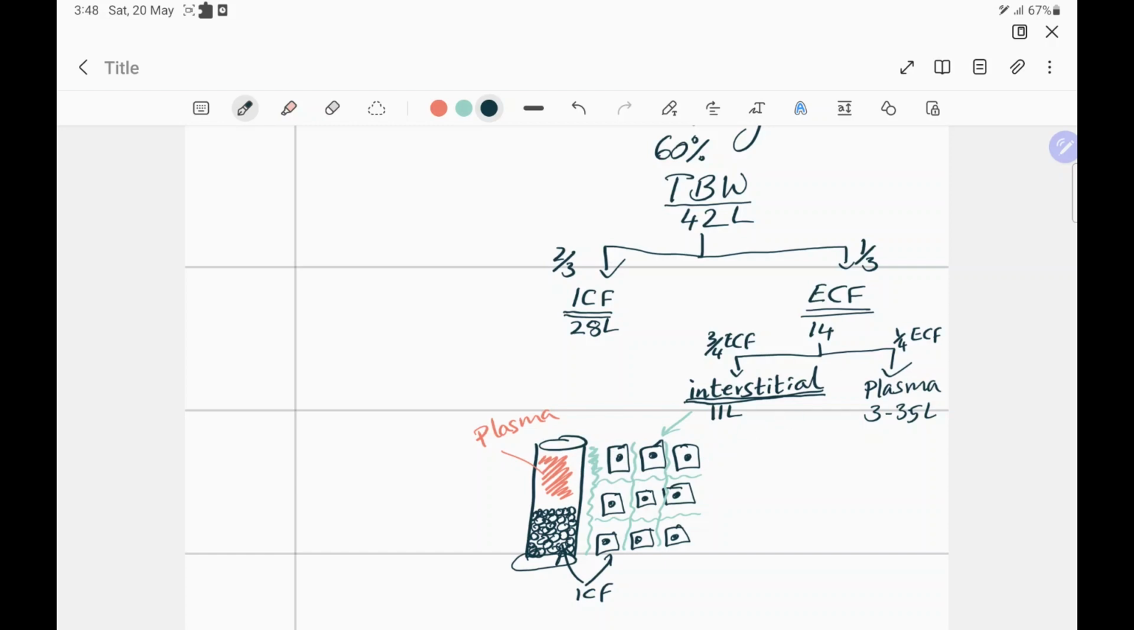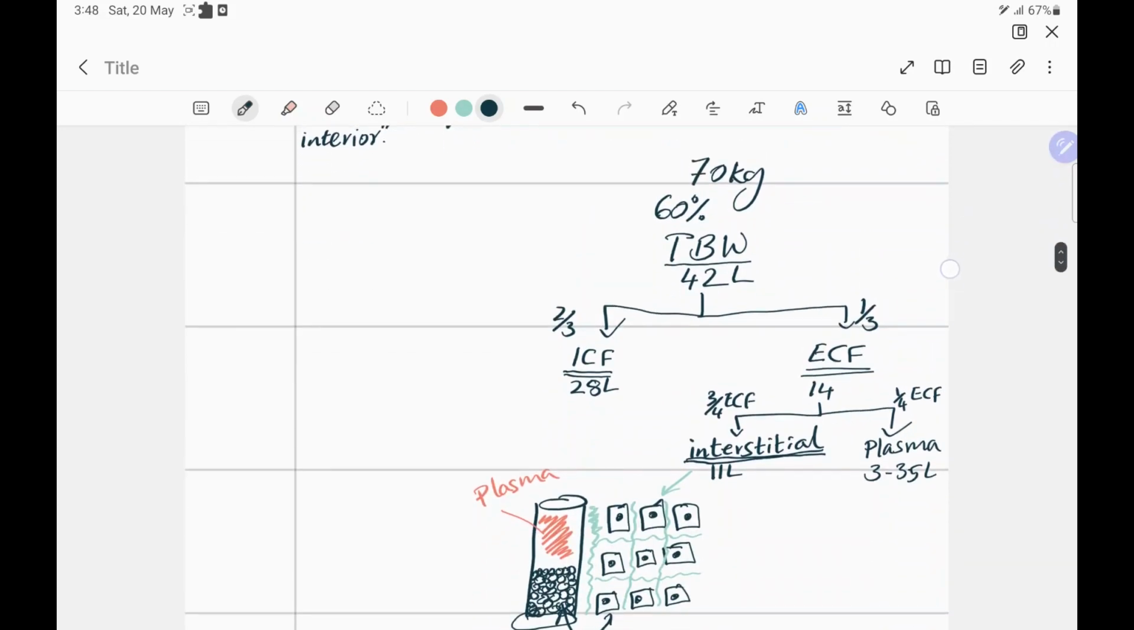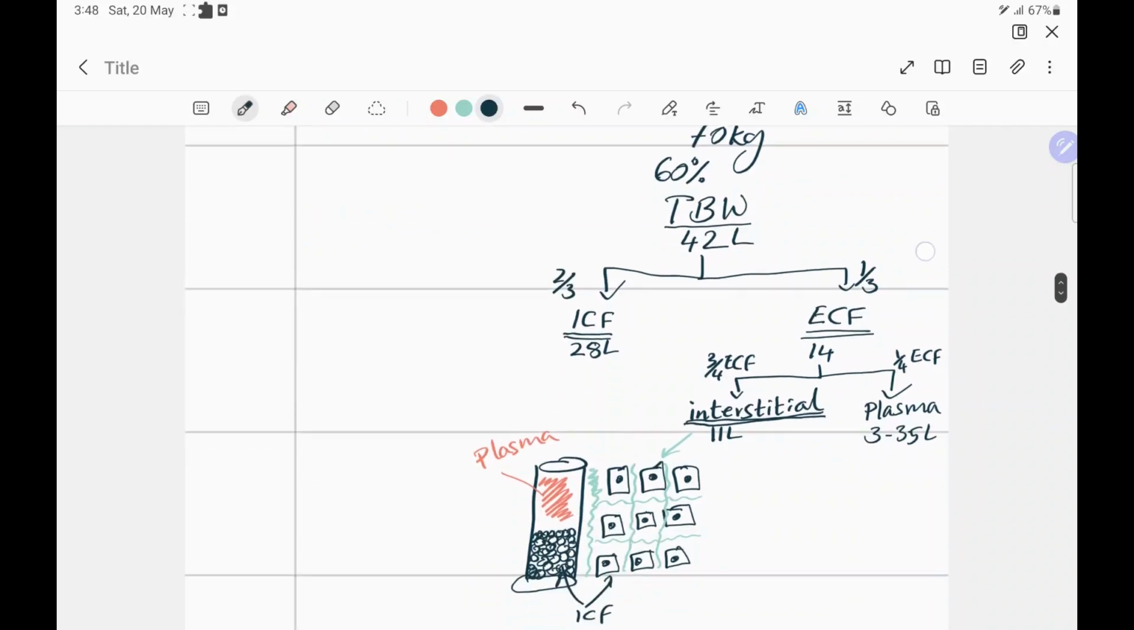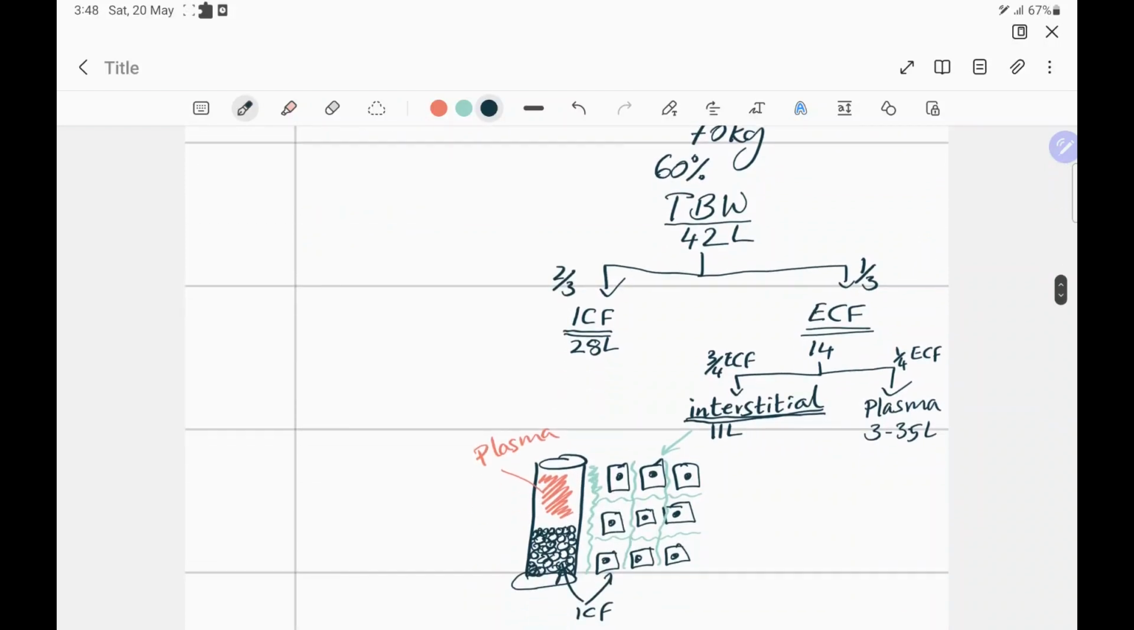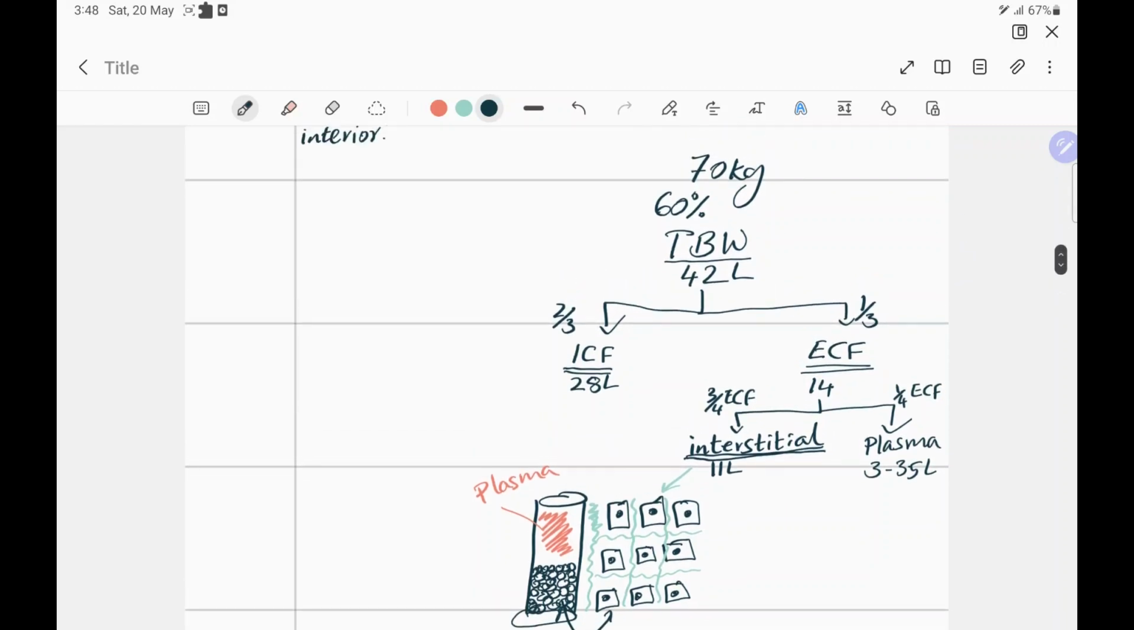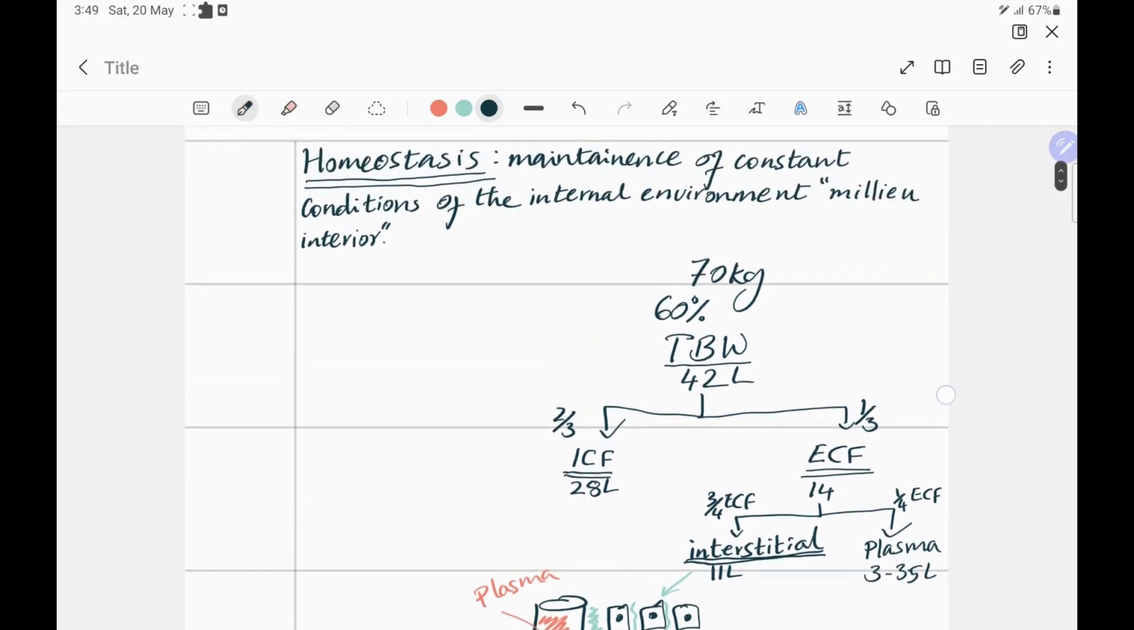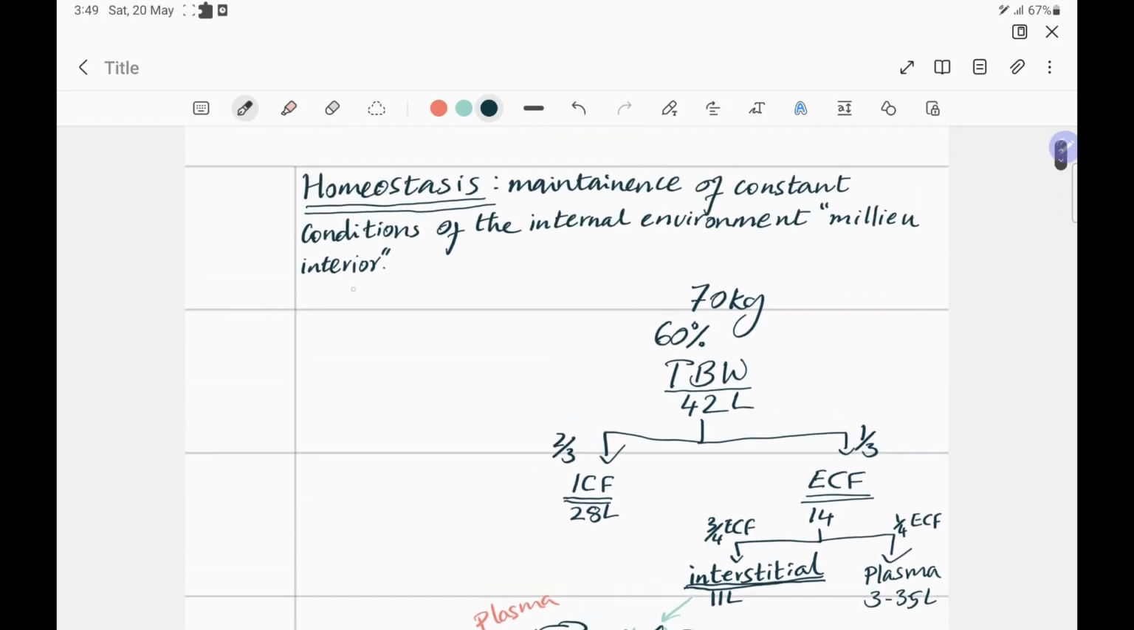This makes up your ECF. Now when we're talking about the constant conditions of the internal environment, we mean interstitial fluid compartments mostly. That's what we actually mean. Now this term called homeostasis was coined by an American physiologist called Walter B. Cannon.